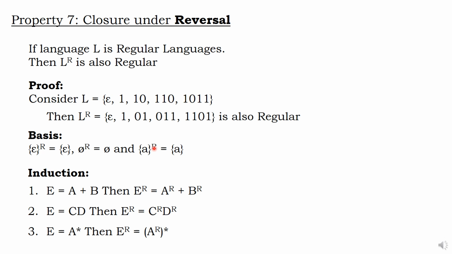For single letter, reversal will be single letter. But for combination of two letters, reversal will be individual reversal. Concatenation reversal will be individual. Star reversal is same as reversal. This is the property. Have a look.